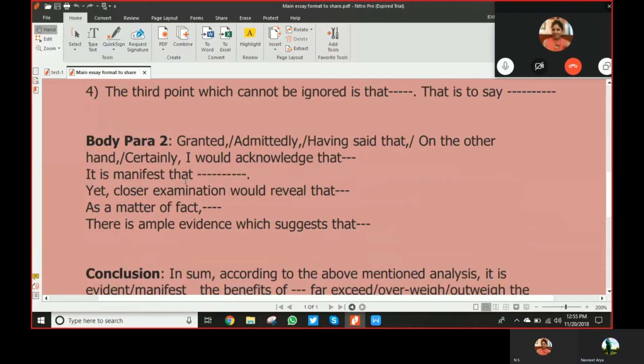Being an open-minded student, here you can add one sentence saying however, or granted, or admittedly, that homework is really beneficial, but still it should be given in limited amount or for limited hours, because otherwise overindulgence is harmful in whatever you do in life.